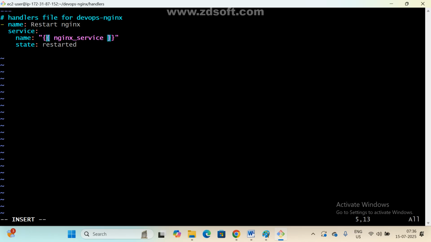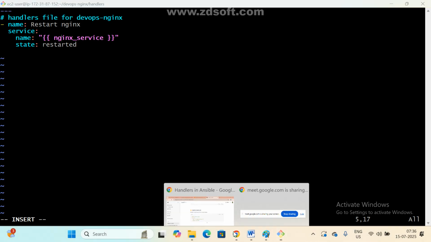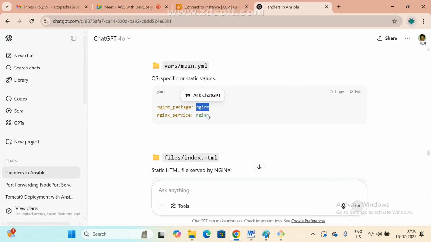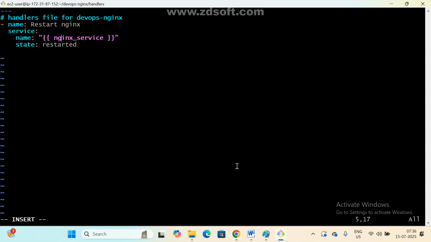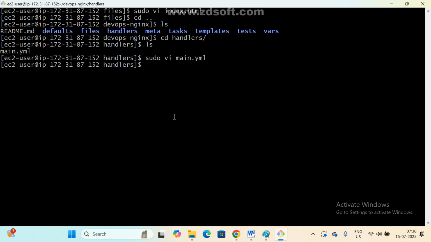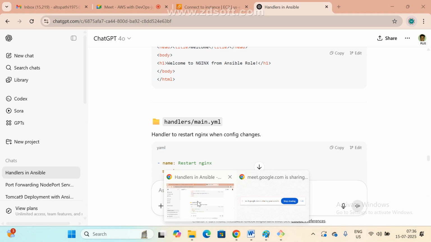Now this is coming from where? nginx underscore service. Here we have already declared one variable, and this name will come. Got it? This is a variable only. We are just calling that variable. Already you know. Okay, now save it. Escape, colon x. Next. So handlers are also done.